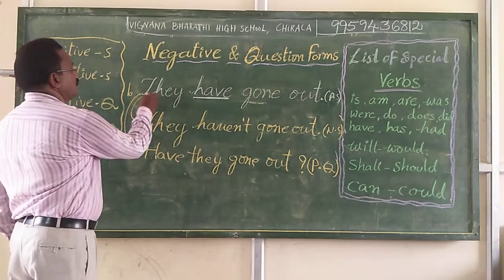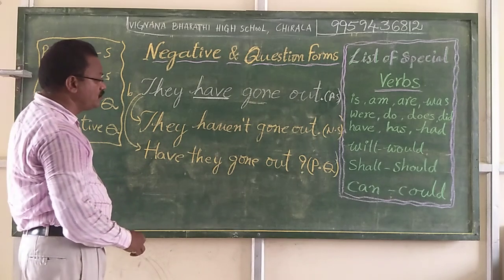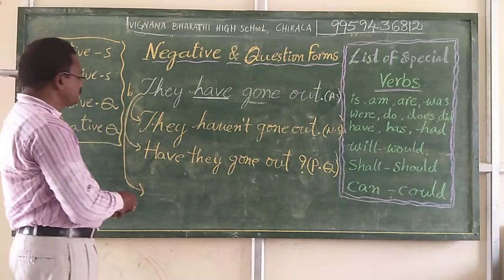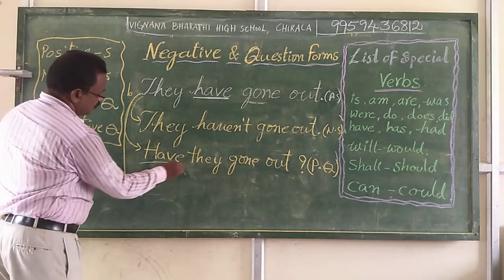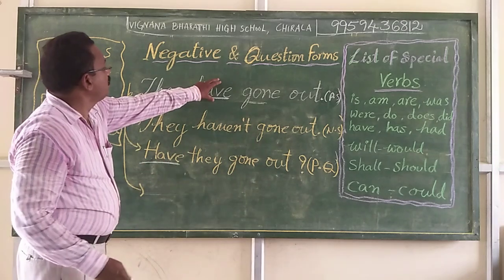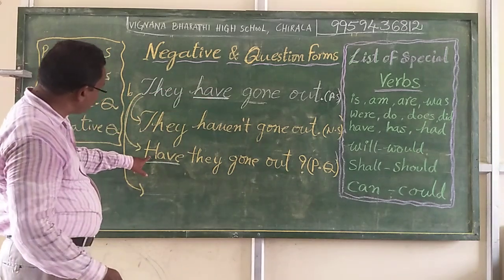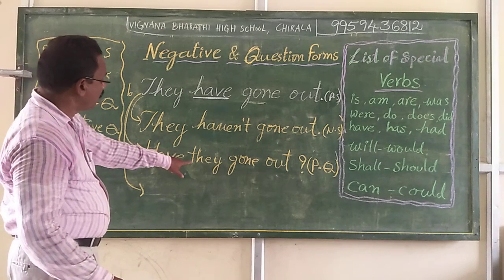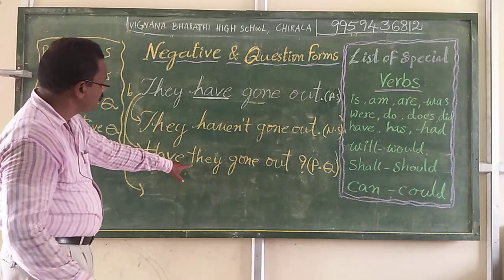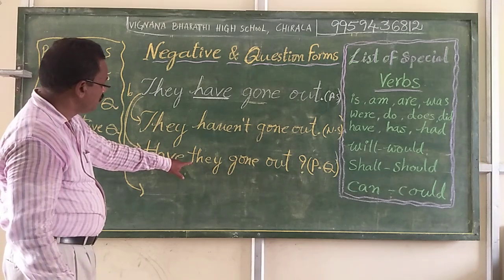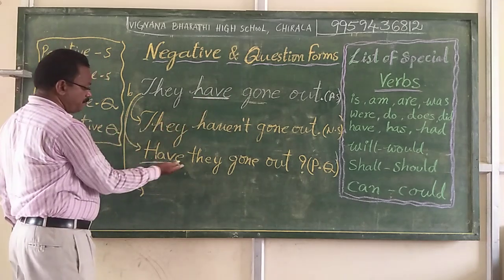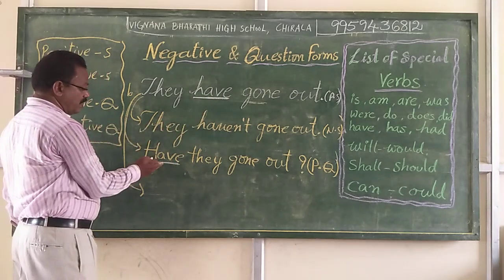And then we make the same sentence into a negative question form. In this positive question form, we already brought this have and wrote a capital letter H, and T is already a capital letter, but we should not write a capital letter for T in the middle. Have, we brought it and prefixed it to the sentence to start.